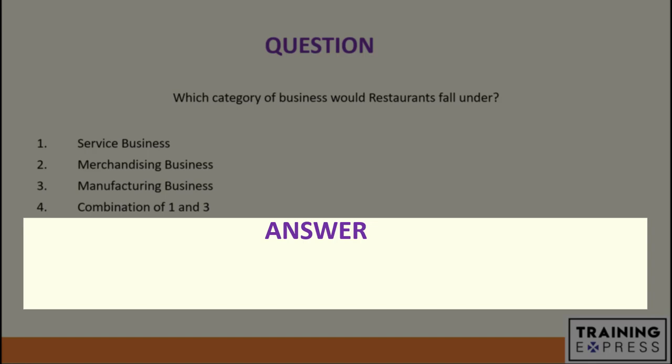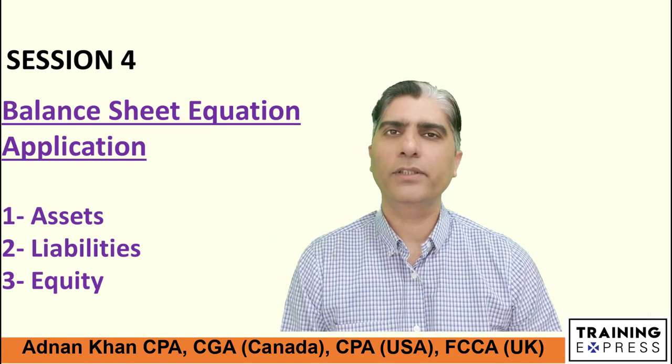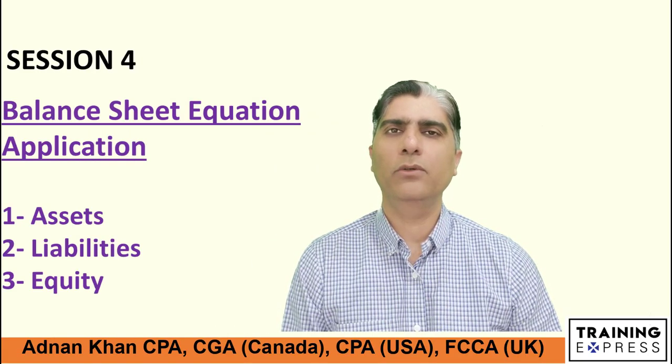For example, they would start with the raw spices, raw food, and then they would process them and prepare a finished product in the form of a breakfast, lunch, or dinner. So we can safely assume that restaurants would fall under the category of a service business as well as a manufacturing business. Okay, today is session number 4 and today we will be looking at the practical application of the balance